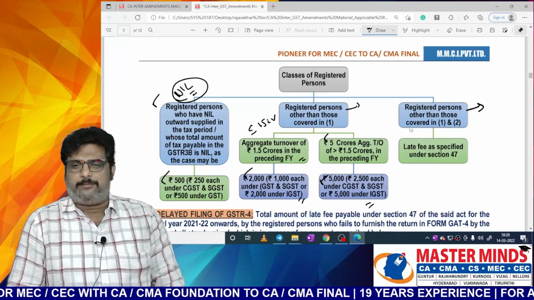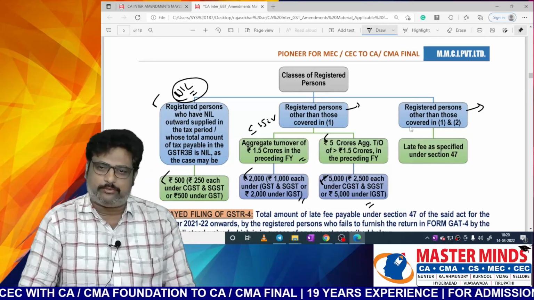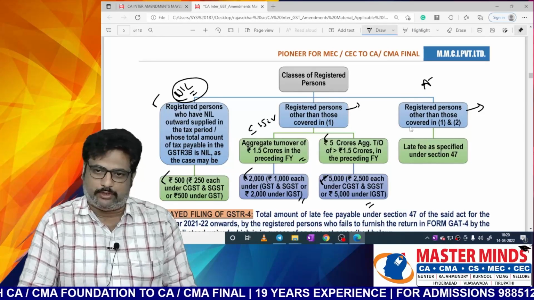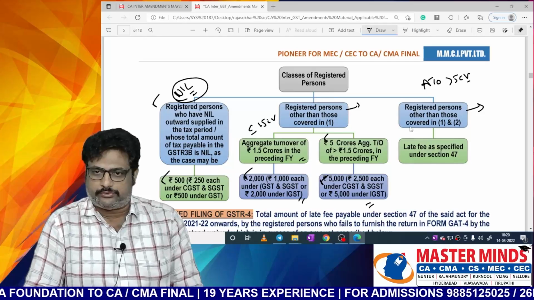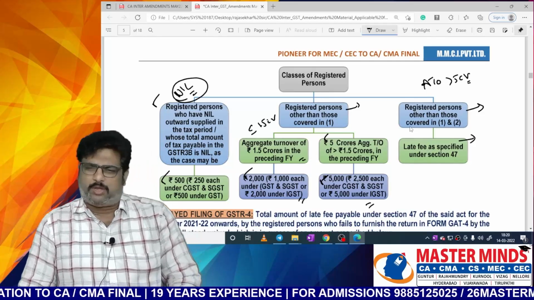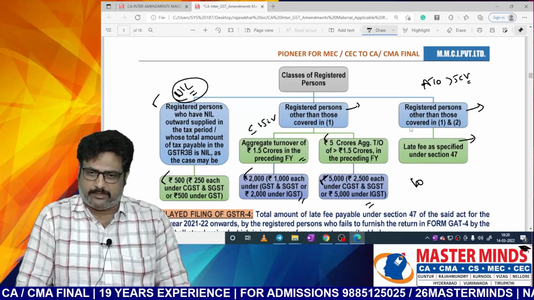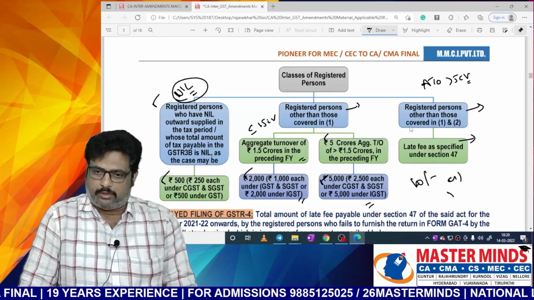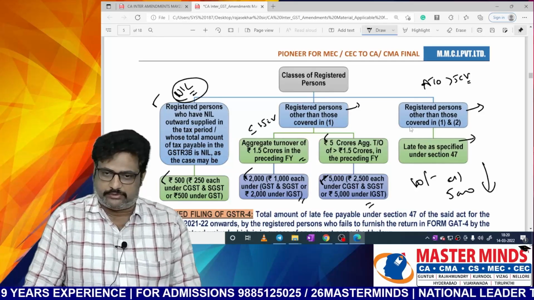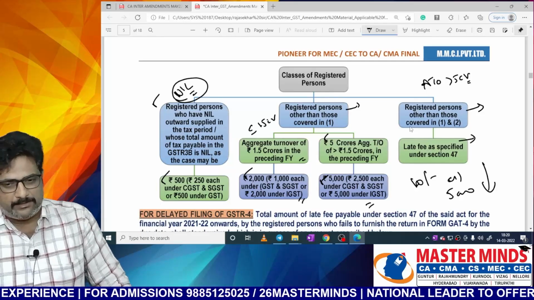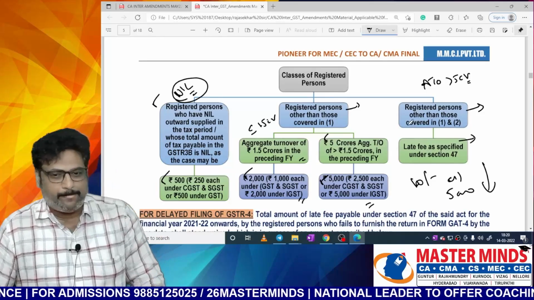And other than the people who are covered under 1 and 2, that means if your aggregate turnover is more than 5 crores, in that case, what is the normal late fee that is levied? That is 100 rupees per day or 5000, whichever is lower. This is the point you should remember.